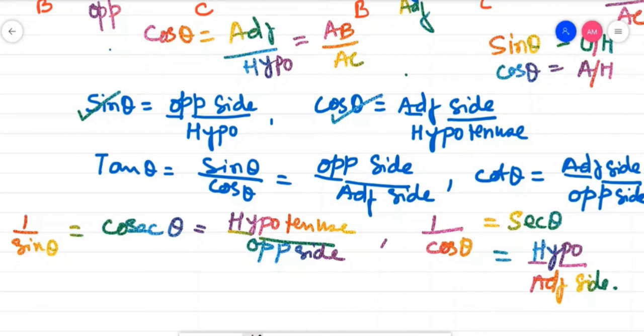Sin theta divided by cos theta will give you tan theta. And when you find the reciprocal of tan theta, you will see that it will be equal to cot theta. Reciprocal of sin theta will be cosec theta. Reciprocal of cos theta will be sec theta, and reciprocal of tan theta will be equal to cot theta. So it's not very difficult, but you have to practice more and more to get these things into your mind.